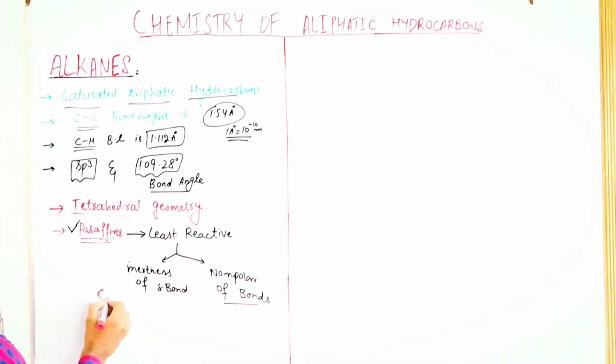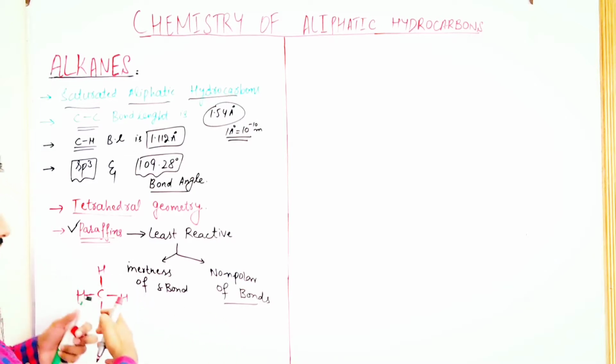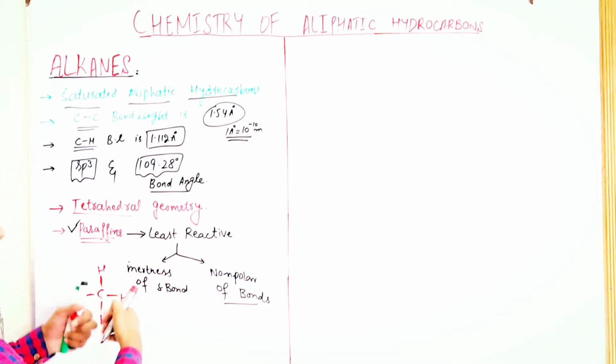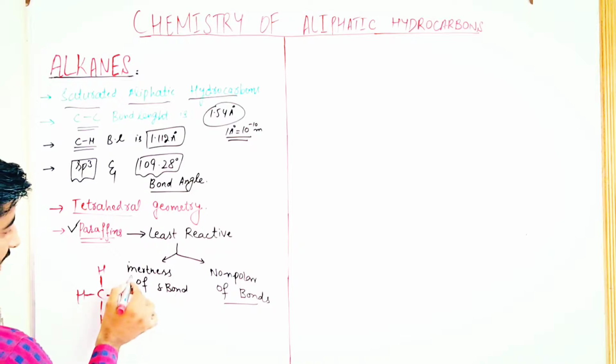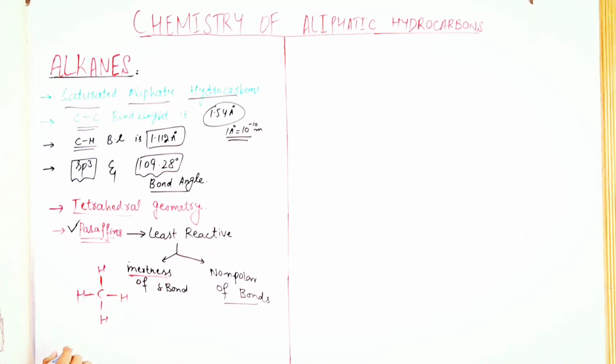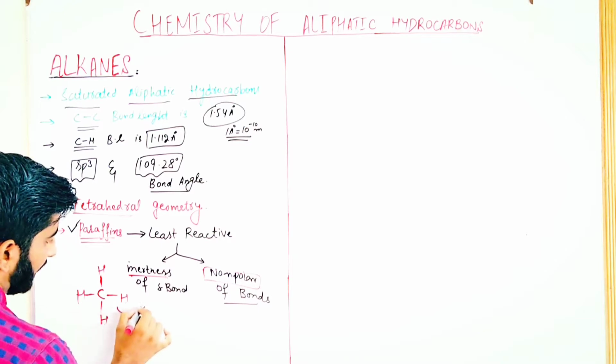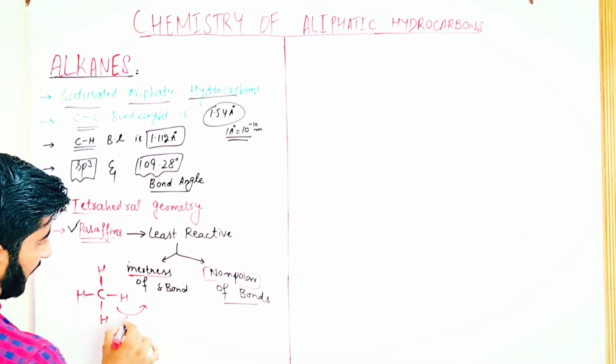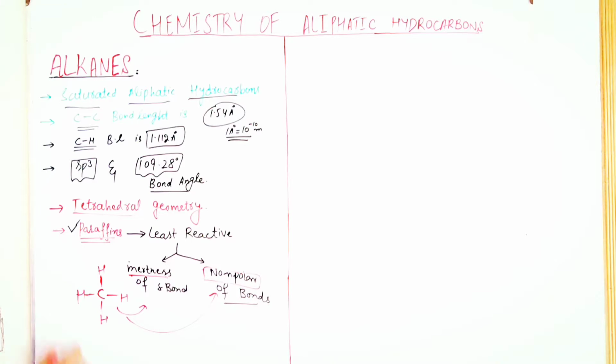For example, if we take methane, the simplest alkane, there are only sigma bonds present, and sigma bond is formed by head-to-head overlapping. So they are strong bonds. To break them we need a lot of energy. That's why, due to the inertness of sigma bond and the non-polar nature of bonds, there is a very negligible electronegativity difference between carbon and hydrogen. That's why they are non-polar. So alkanes are called paraffins. They are least reactive.